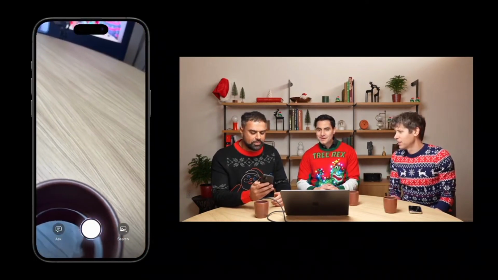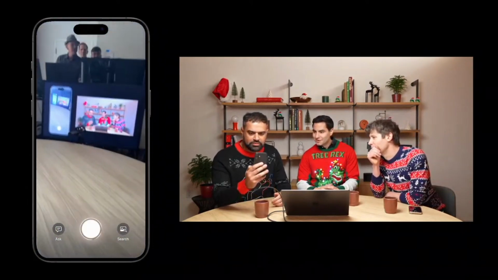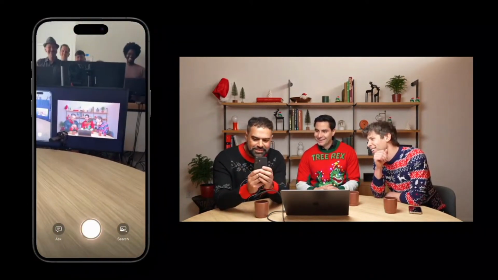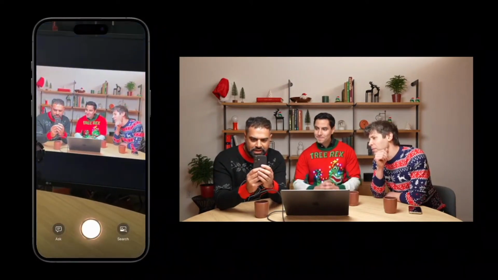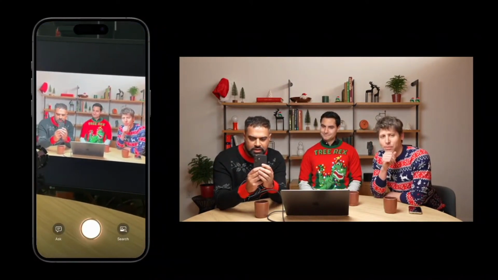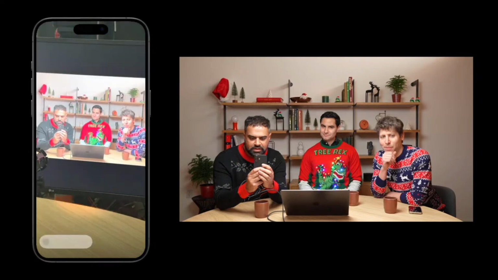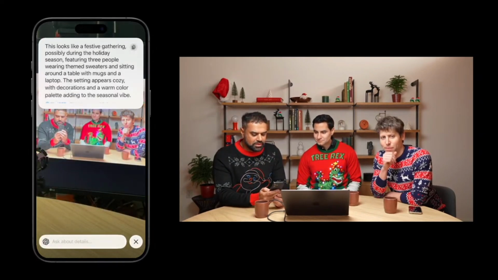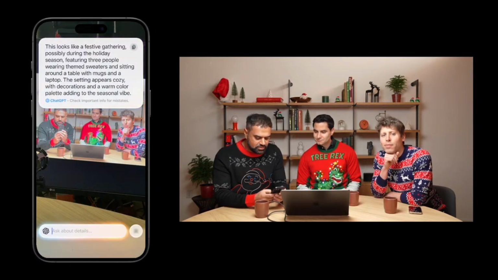Long press on the camera control button, and I've got the visual intelligence set up. And now we can see our lovely camera crew. We're going to break the fourth wall for a second. Can everybody wave? Hey guys. So let's zoom in on our little picture here, and I'm going to press this ask button, and that'll ask ChatGPT directly. First thing it's going to do is identify some of the things going on in the picture. My poor Santa's got covered, so we'll see how this goes.